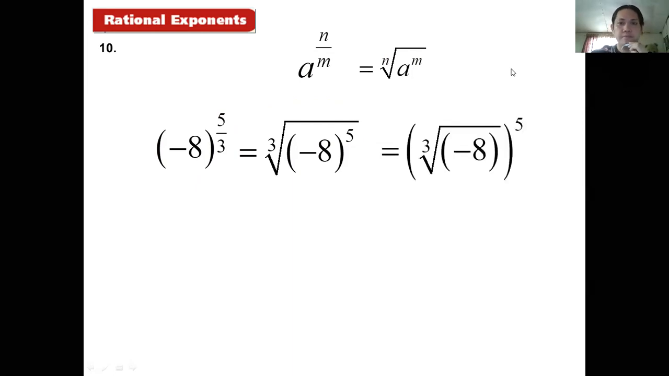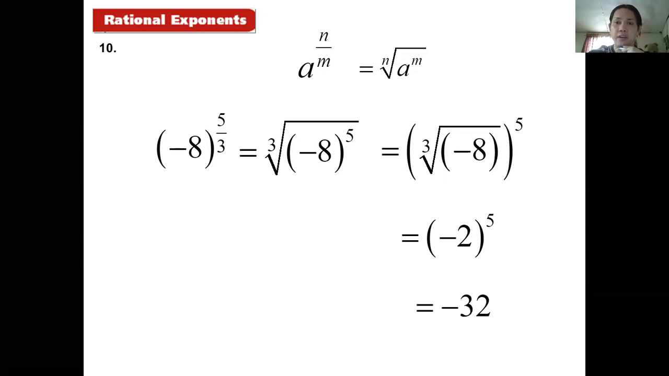Let's have another. That can be written as the fifth root of the cube root. What I mean, the cube root of negative 8, quantity to the power of 5, which gives us negative 2 cubed, because negative 8 can be written in the form of negative 2 cubed. So that's why we can have negative 2 to the power of 5, which gives us negative 32. Okay? So that's using the rational exponents in simplifying radicals.